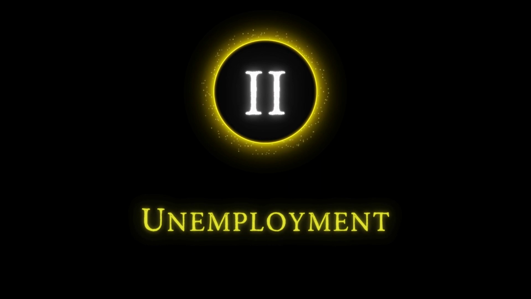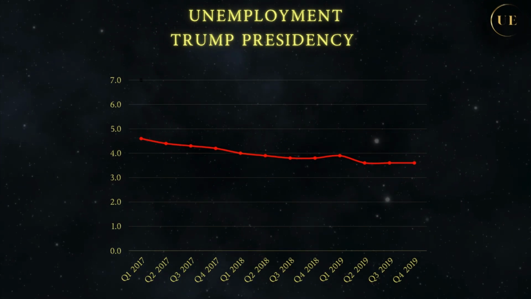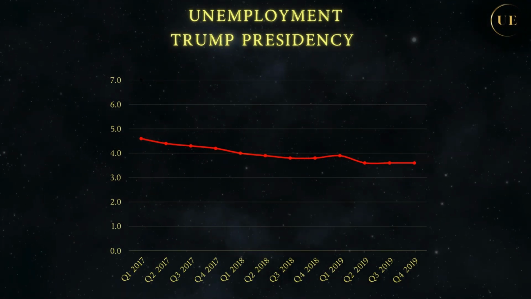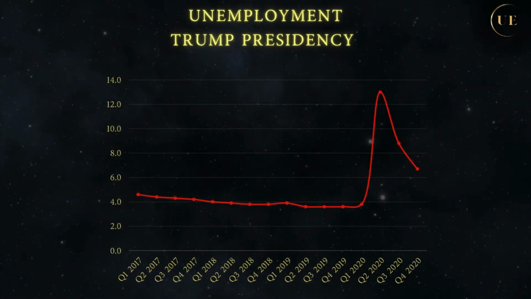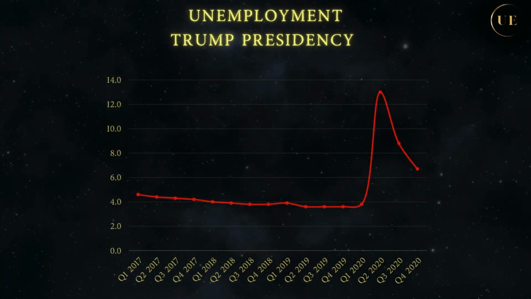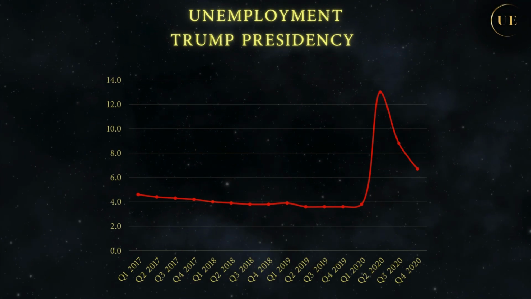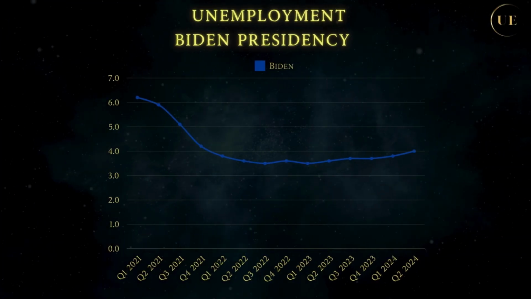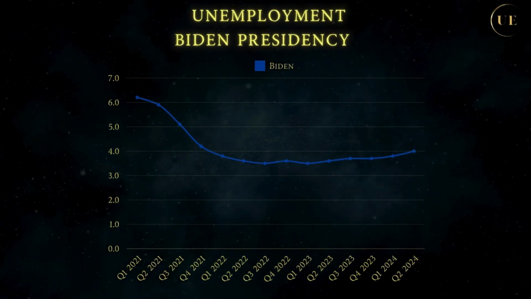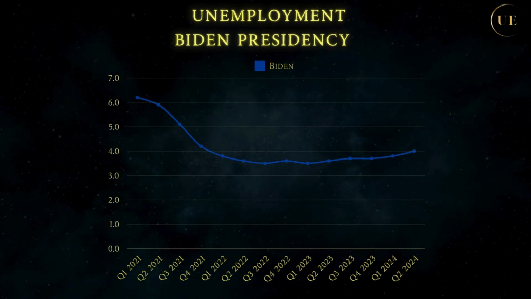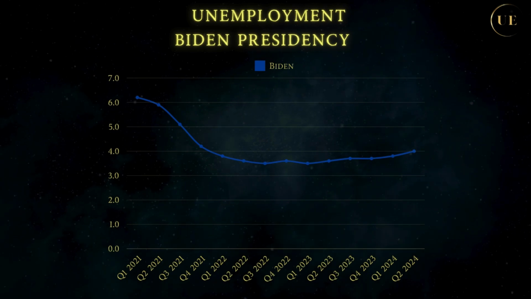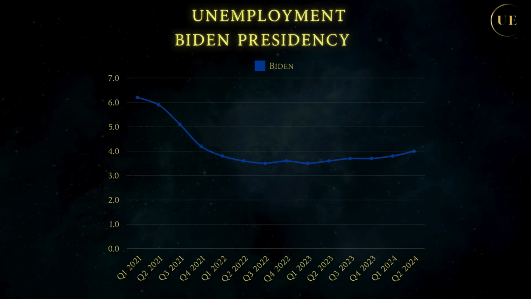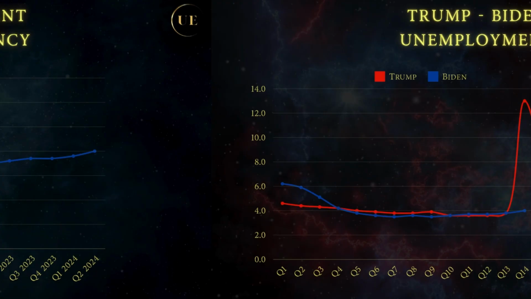With unemployment, you see somewhat similar dynamic. Prior to COVID, the unemployment was on a downward trend the entire Trump's term. Then, it inadvertently skyrocketed due to the lockdowns, reaching a high of 13% in Q2 of 2020, before starting to decline again. Biden, through no fault of his own, started his term with still elevated unemployment. But also, through no credit of his own, the unemployment continued declining due to the loosening of the lockdowns. So the talk about 15 million new jobs is just nonsense.